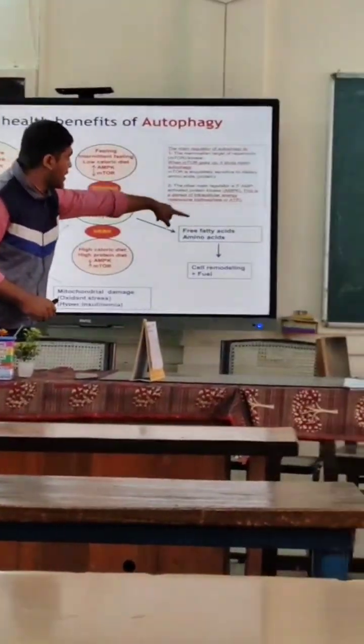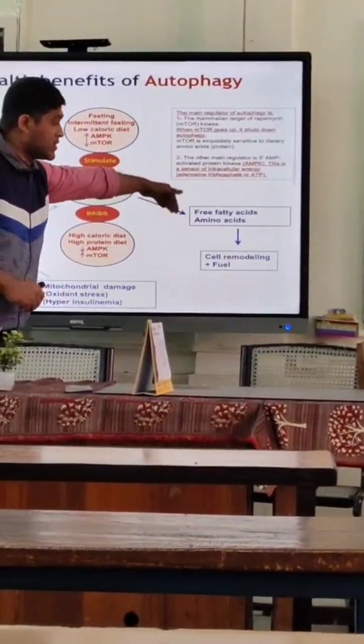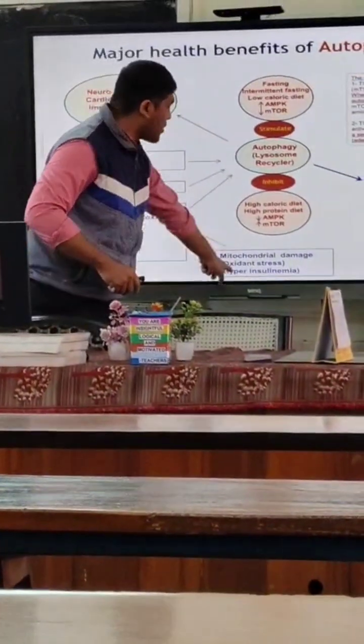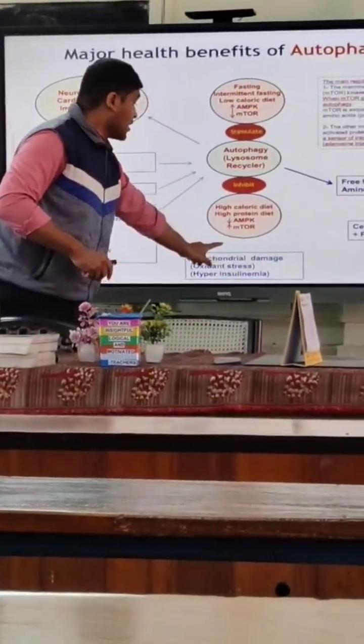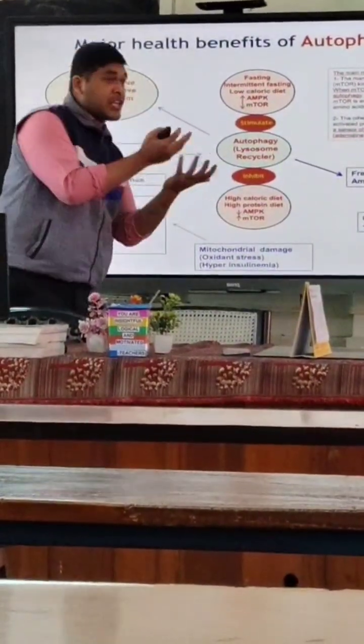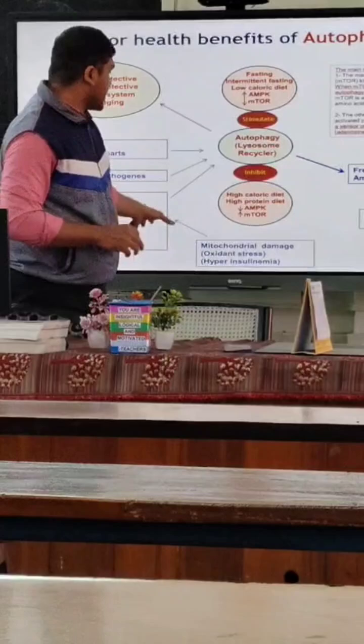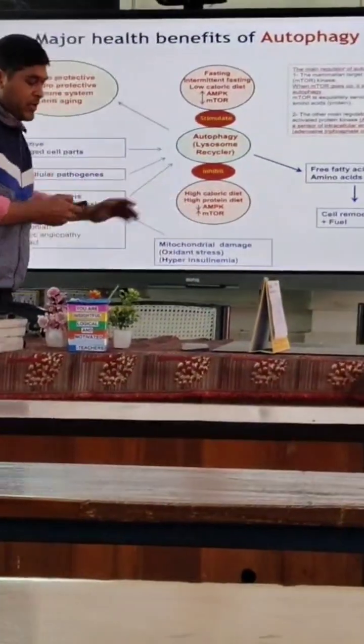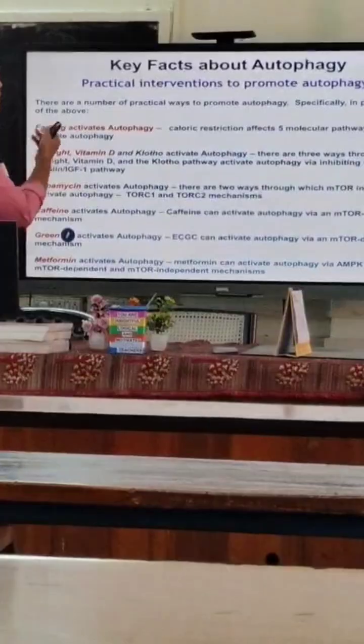Free fatty acids and amino acids are converted and act as a fuel. Most importantly, this happens for our mitochondrial damage. It means it reconstructs our mitochondria in such a way that it can also eradicate the oxidative stress of our body. Now the key facts about autophagy.